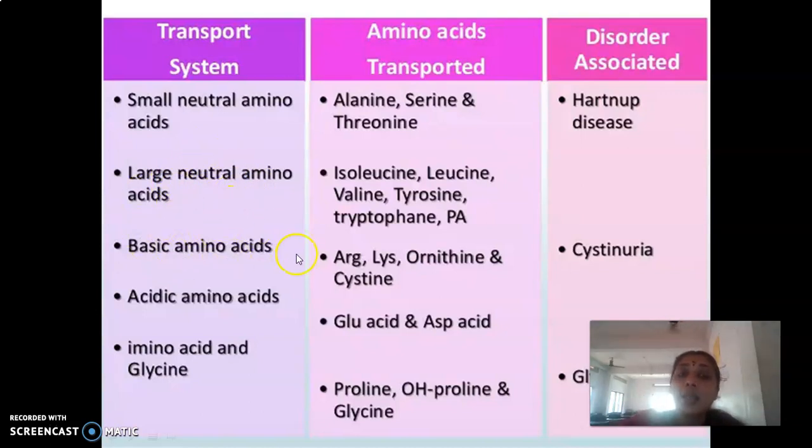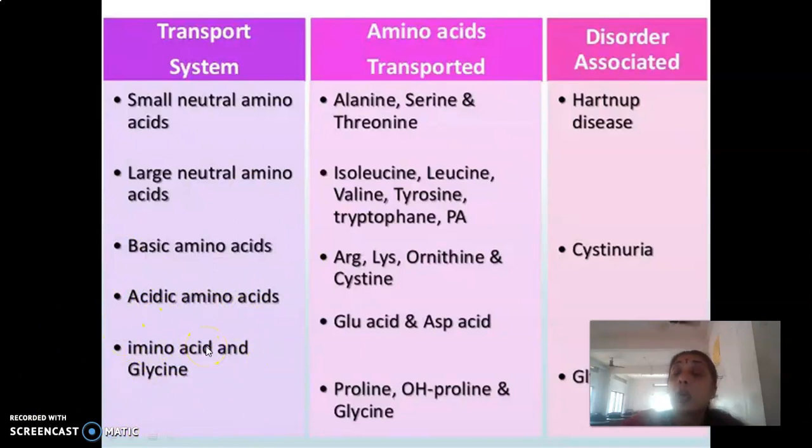And there is a third one. That is the basic amino acids like lysine, arginine, methionine, etc. transported by another transporter which is specific for basic amino acids. Similarly, acidic amino acids like aspartic acid, glutamic acid, etc. are transported by another co-transporter.